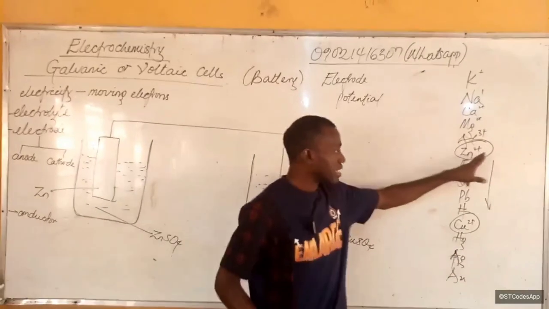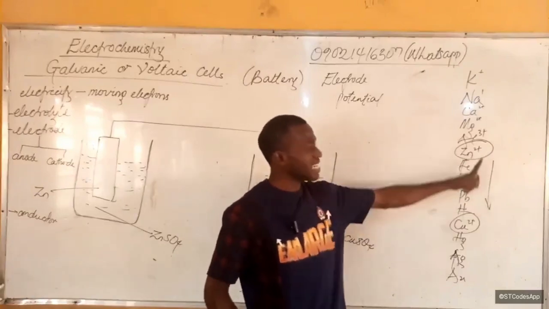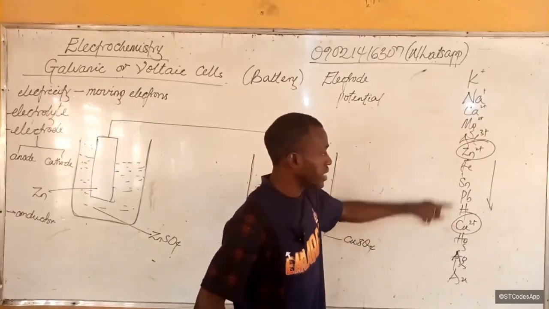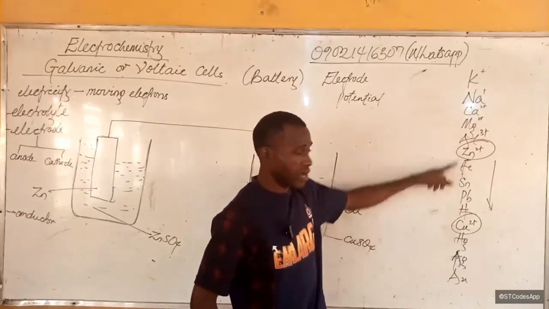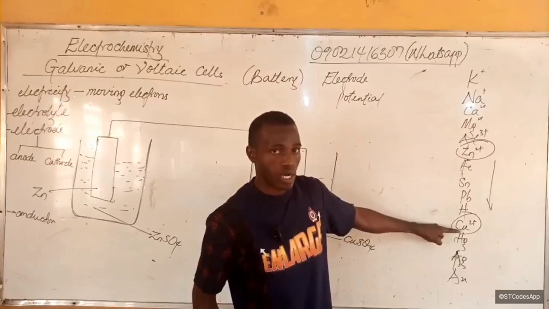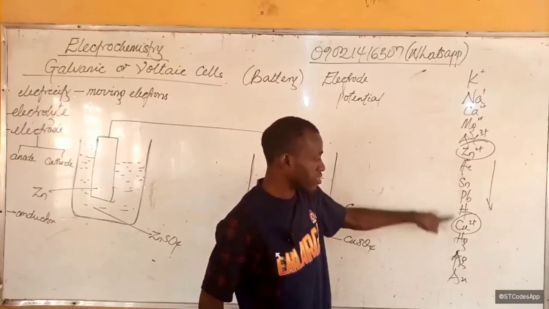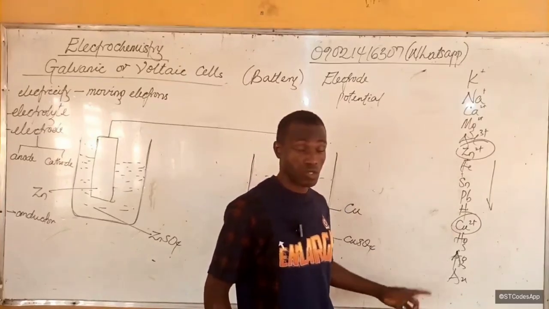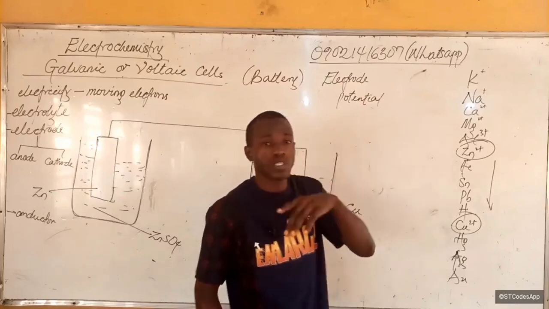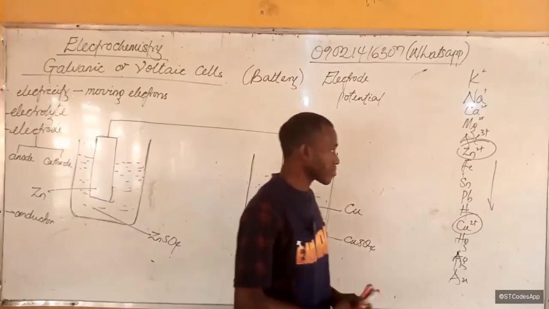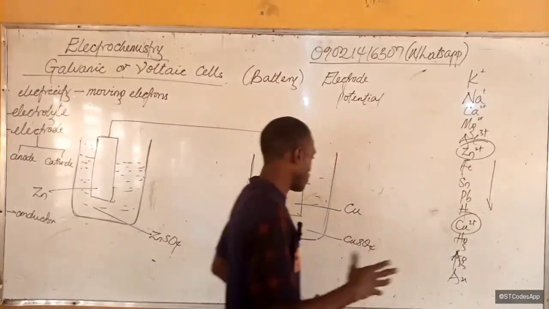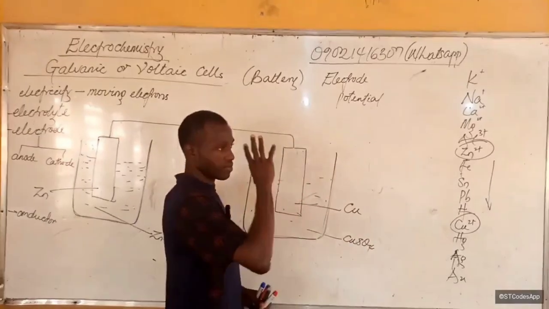You will notice that zinc, because it is higher in this series, is more reactive than copper, meaning that in a reaction between the two, zinc will be the displacing component. It will displace copper out of the solution of the salt, if they were reacting together. And why would it do that? It's because zinc has a higher electrode potential, but basically what we need it for is for this Voltaic cell.